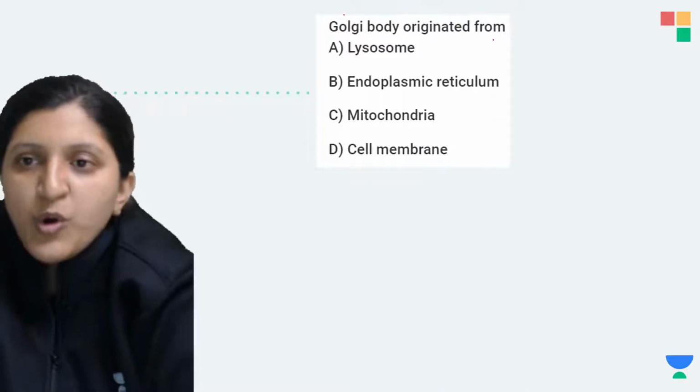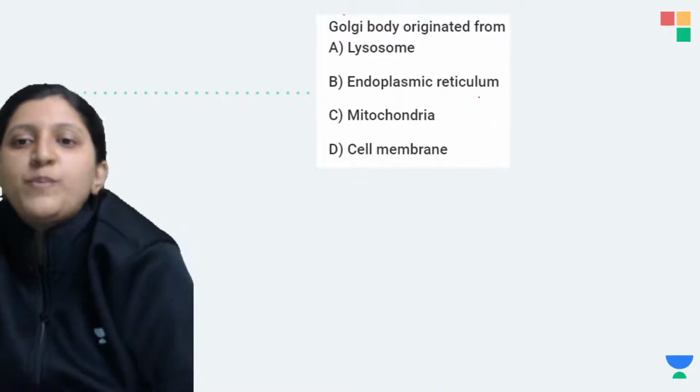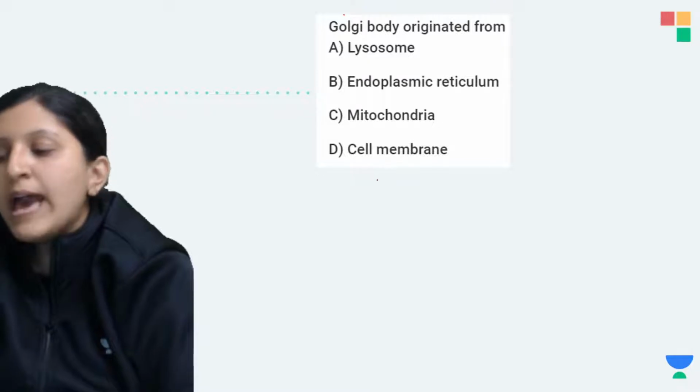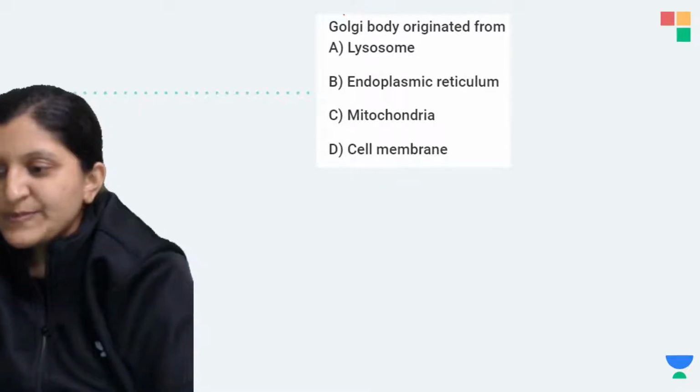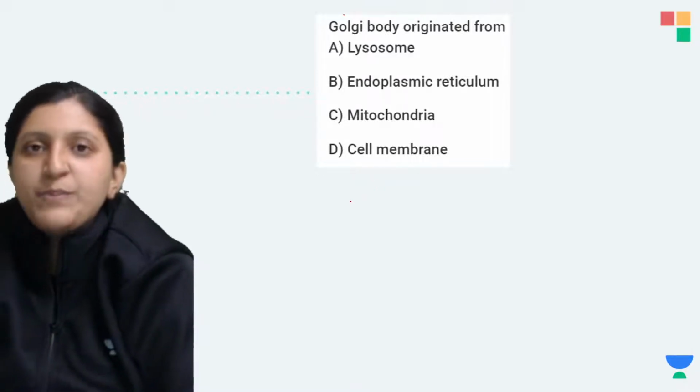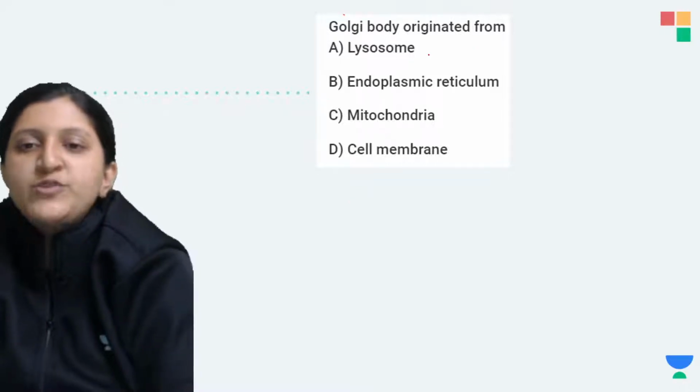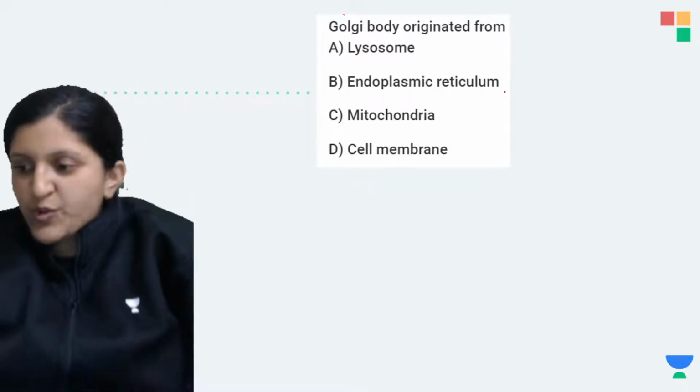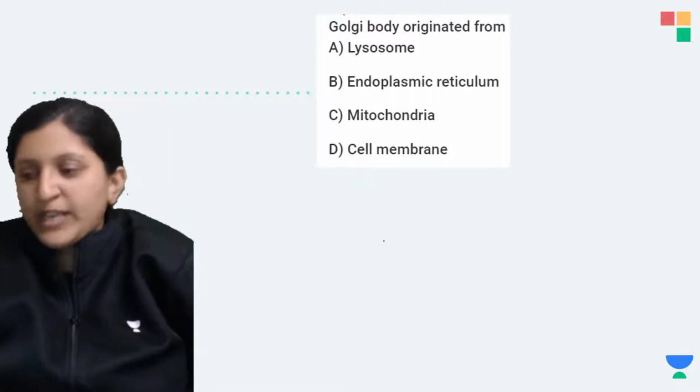So Golgi body originated from lysosome, endoplasmic reticulum, mitochondria, and cell membrane. Yes, D was the answer for the previous one. So for this one, Golgi body originated from. So from who is giving rise to a Golgi body?